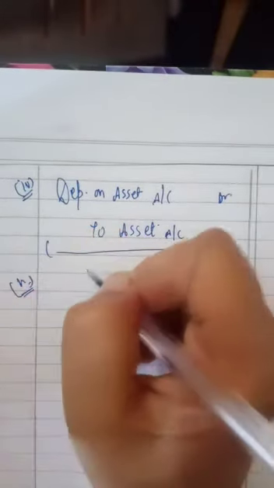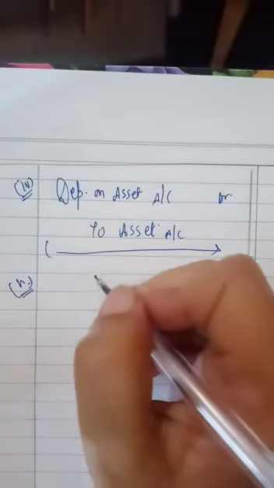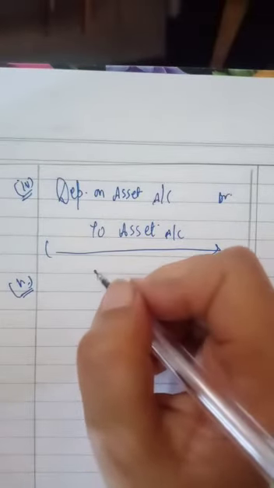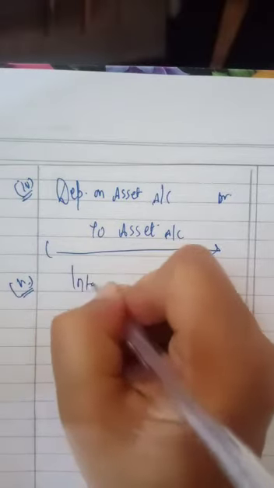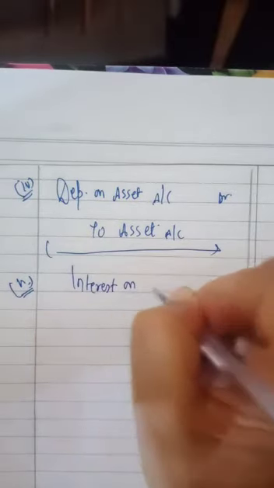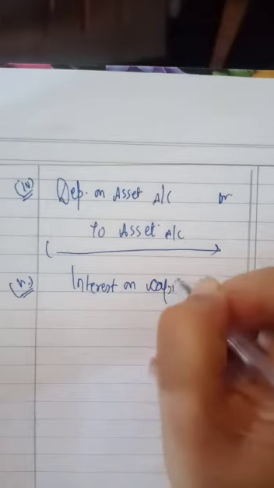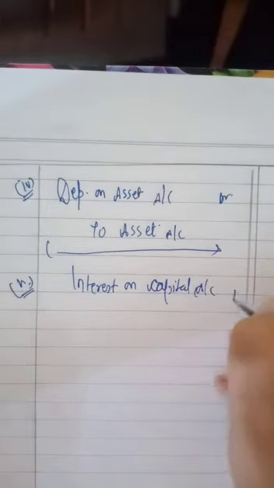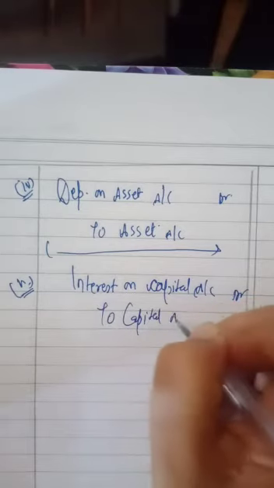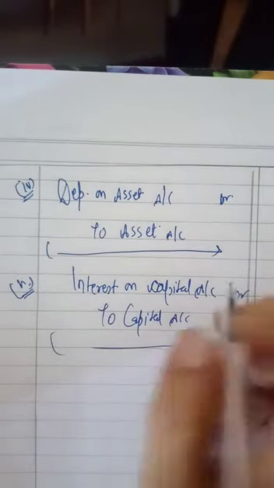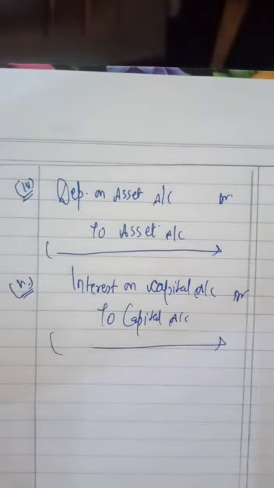Next entry, interest on capital. Interest on capital, we have to write, and interest on capital is our expense. From the point of view of business, it is an expense. We have to pay interest to the owner. Interest on capital to capital. Interest on capital account debit to capital account.